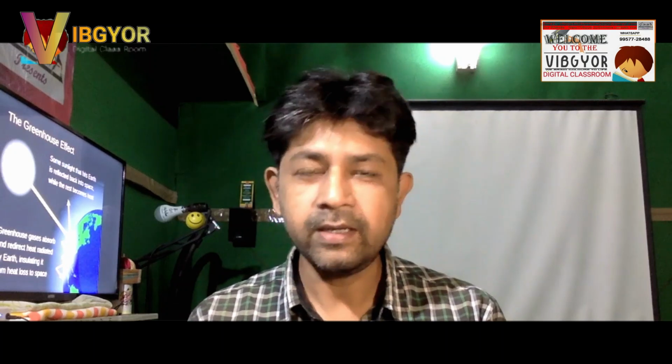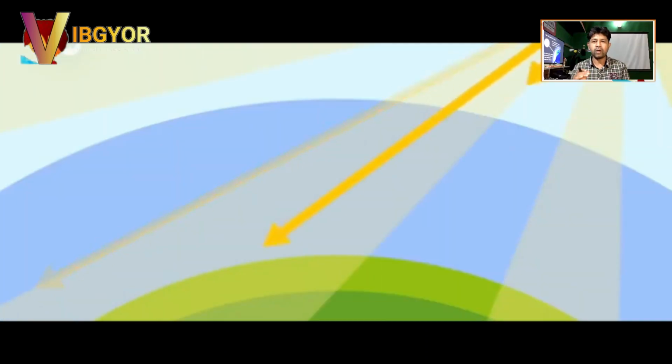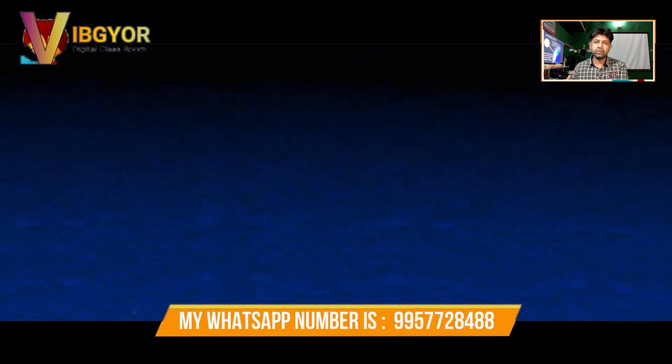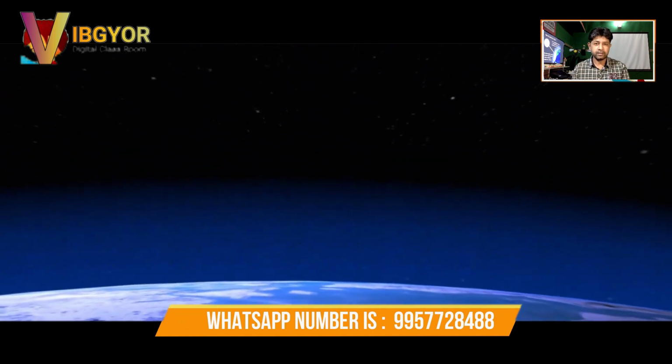So how do you see it? During daytime, when the sun rays are coming, these particular gases do not allow the heavy or ultraviolet radiations to enter, and they allow a sufficient amount of heat to come inside the earth.